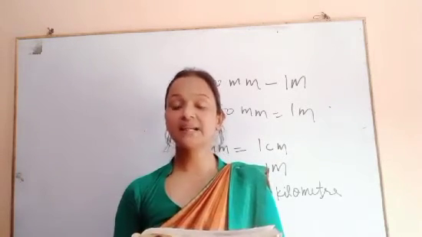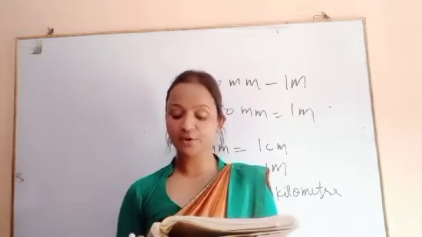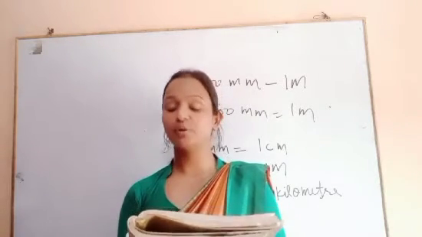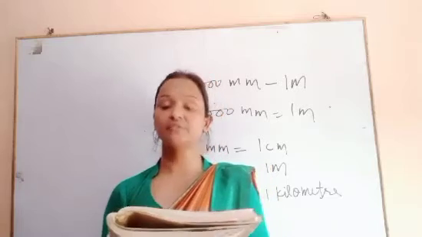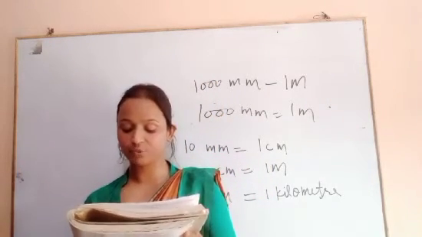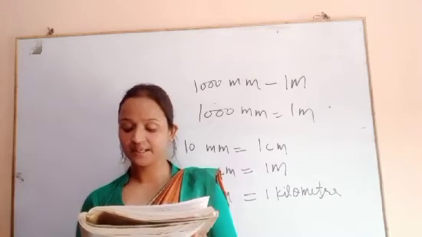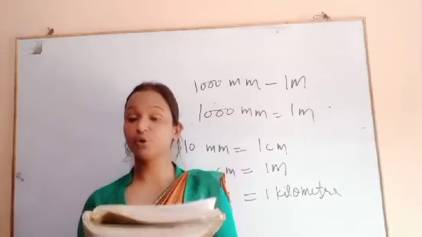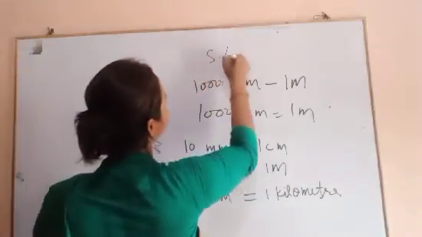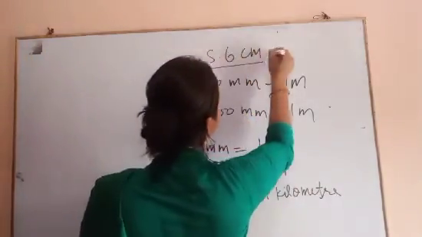The 0 mark on the scale is made to coincide with one end of the wooden block as shown in figure 10.10, and the reading at the other end of the wooden block gives its length. In the diagram, the length of the wooden block is 5.6 cm.